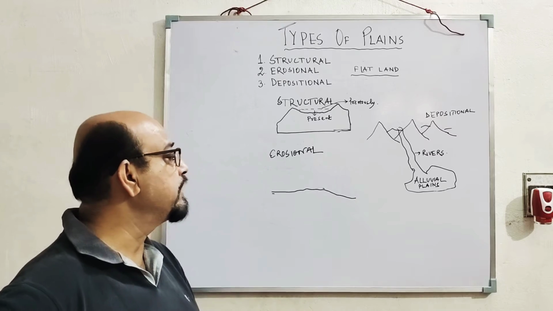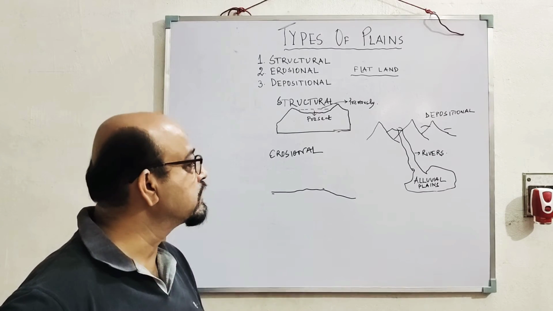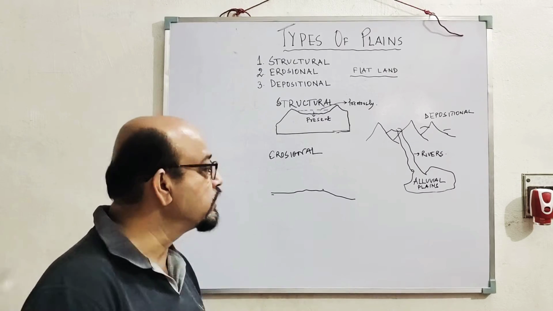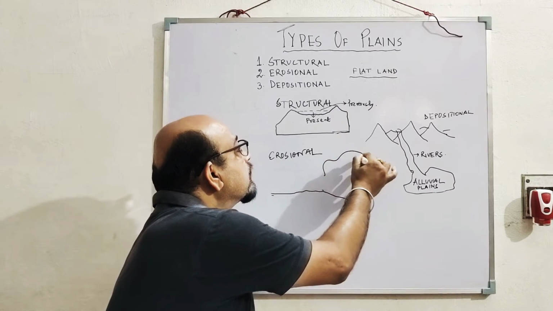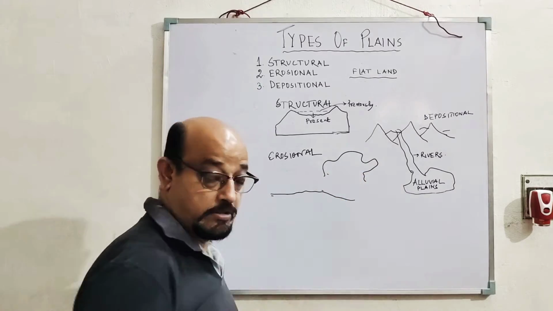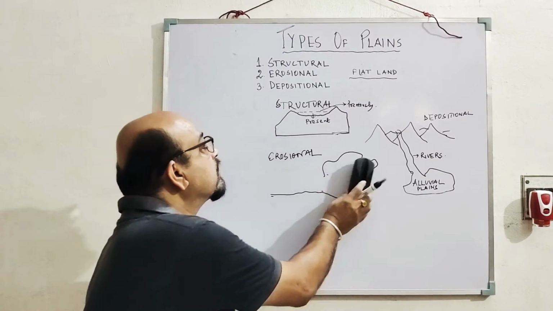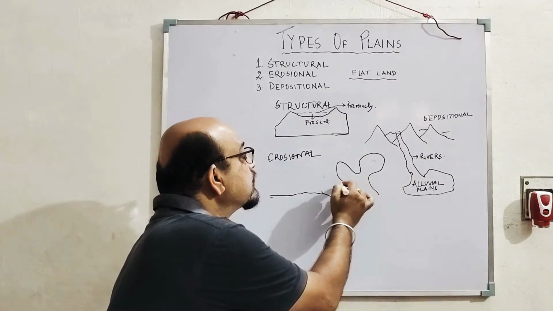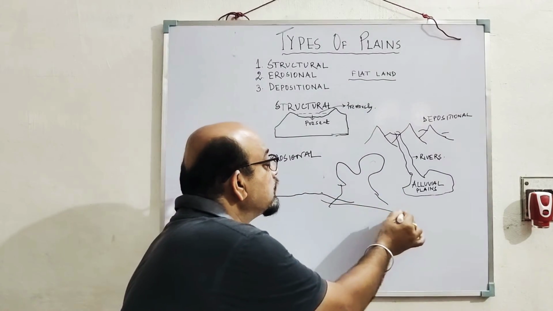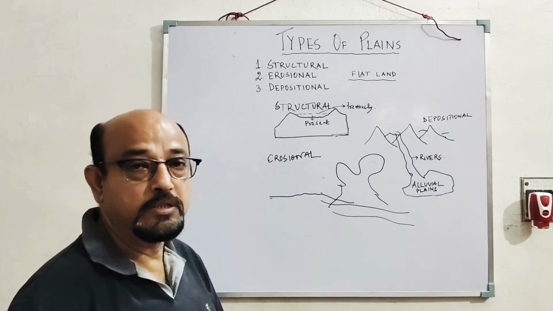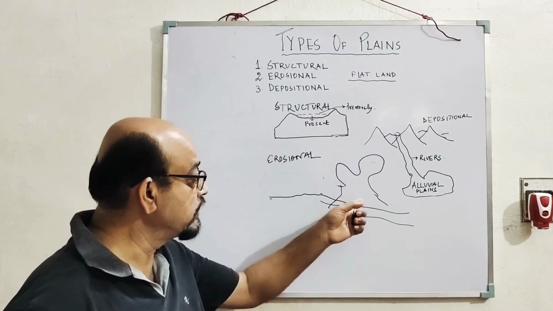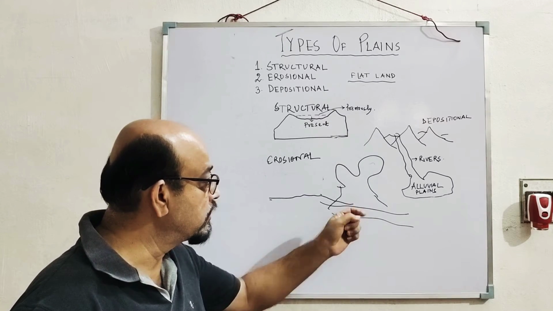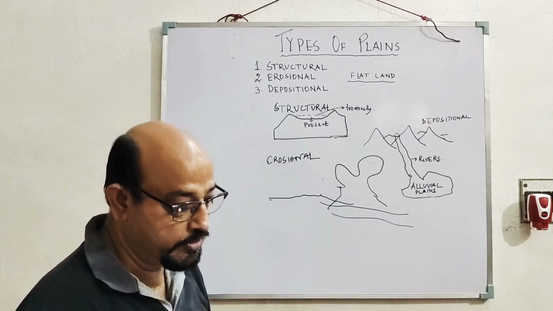These are extensive areas of lowland. For example, in India we have the northern plains. Just below the northern mountains, suppose here is the Himalayas, and this region is the northern plains. This region is the northern plains. Now this figure you remember, because while explaining the depositional plain, this will be important.